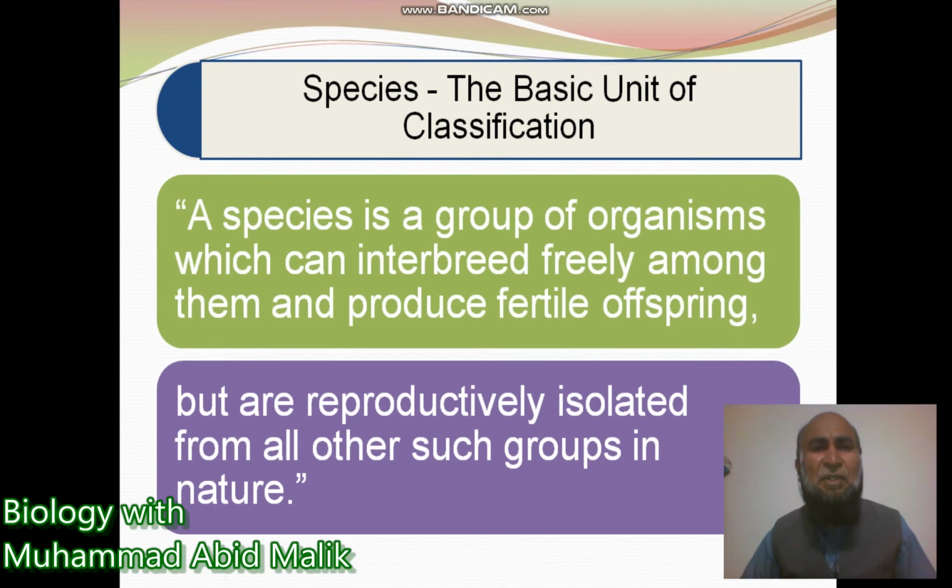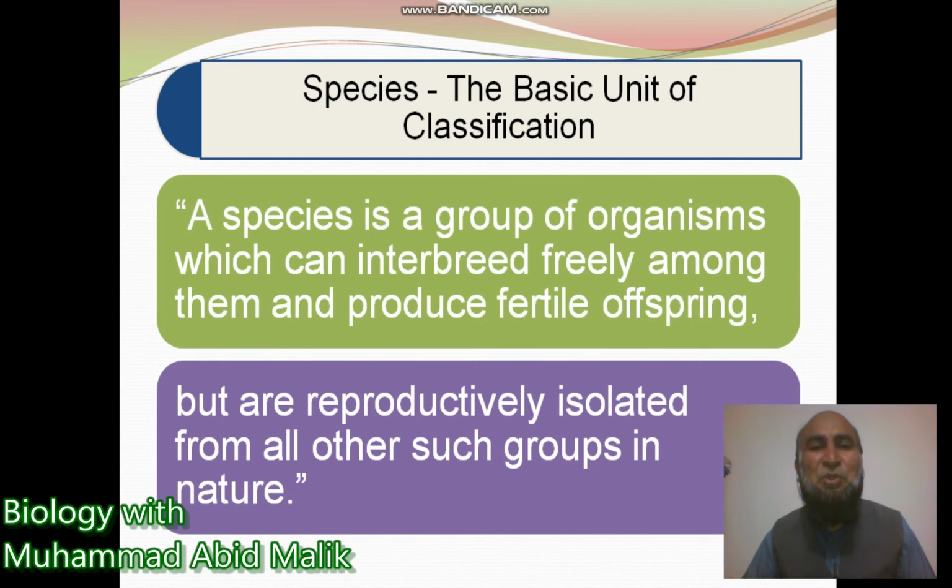We know that species is the smallest unit, the basic unit of classification. We try to understand species. A species is a group of organisms which can interbreed freely among themselves and produce fertile offspring. So two things we try to understand about species. First, they interbreed freely in nature. And second, they produce fertile offspring.